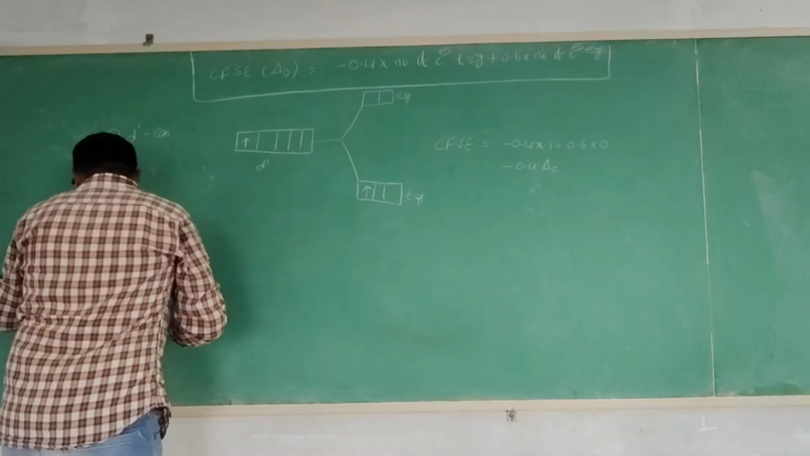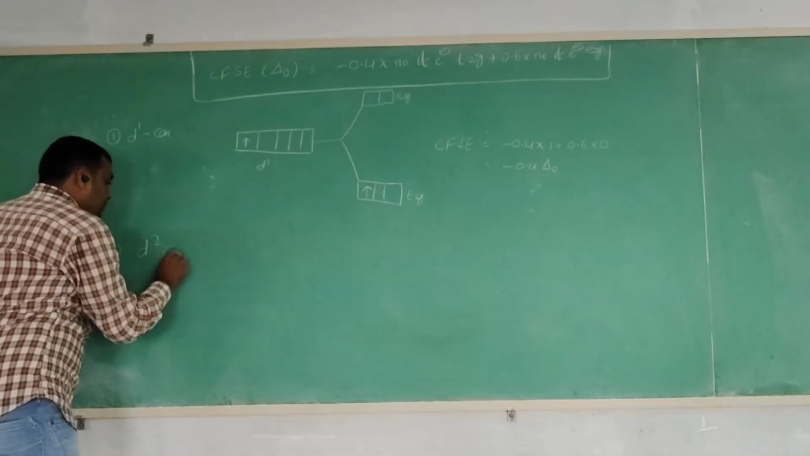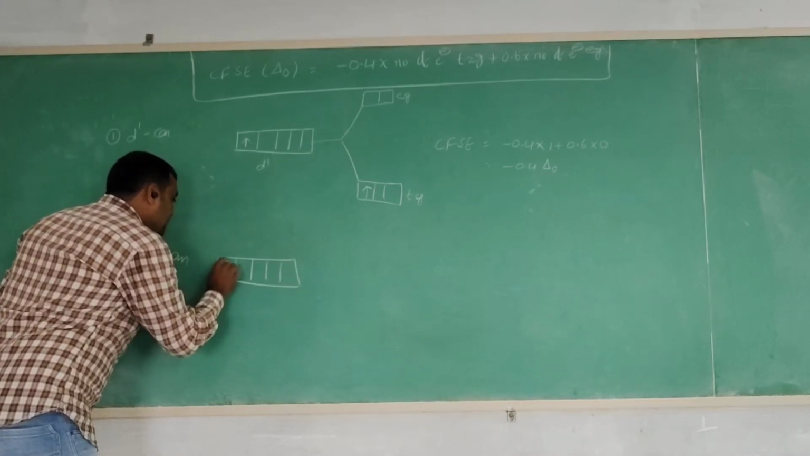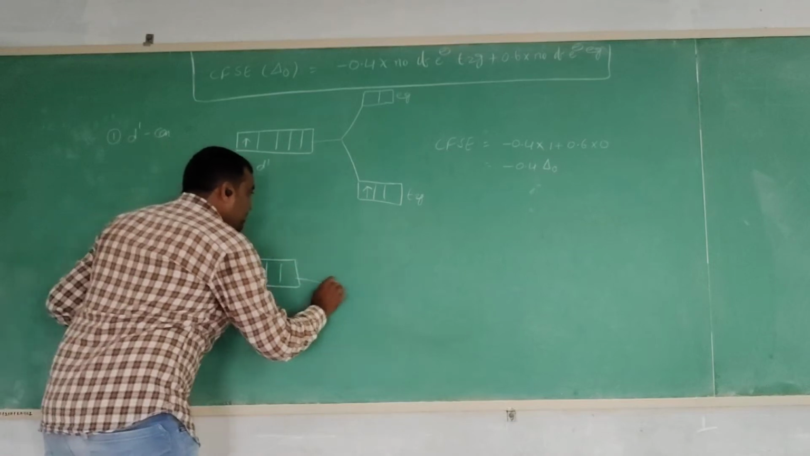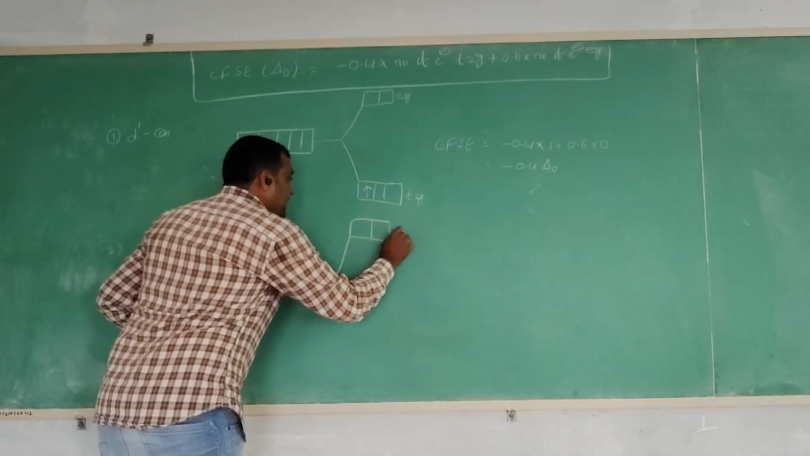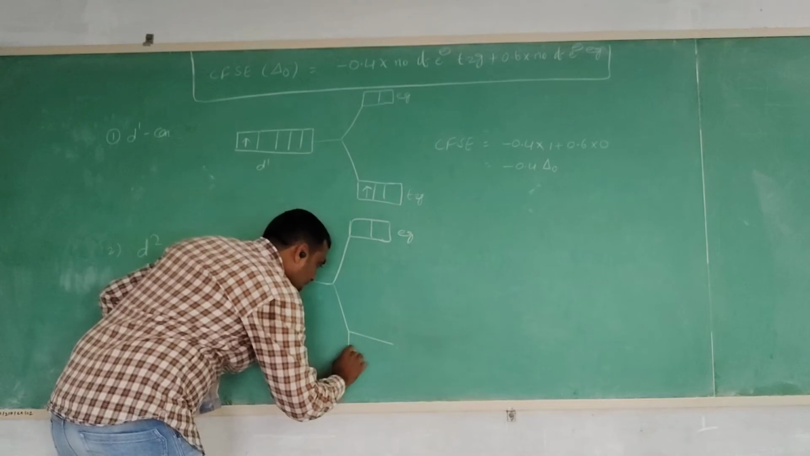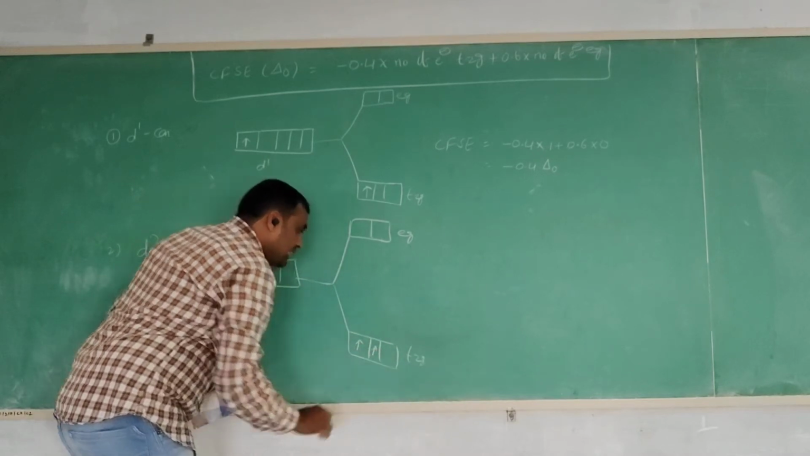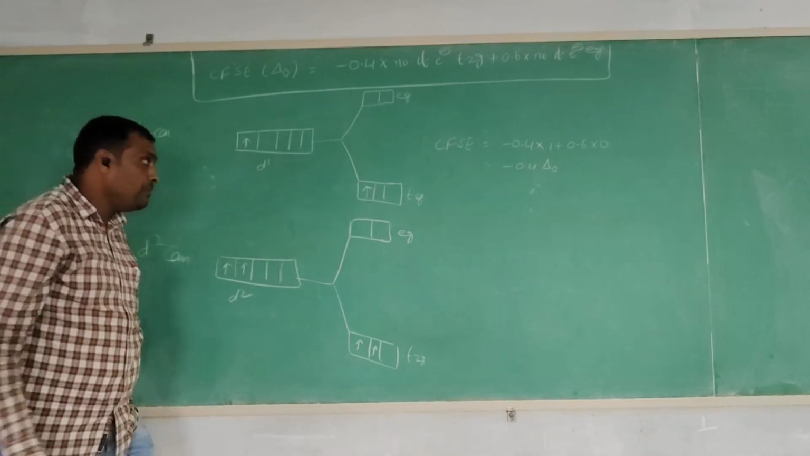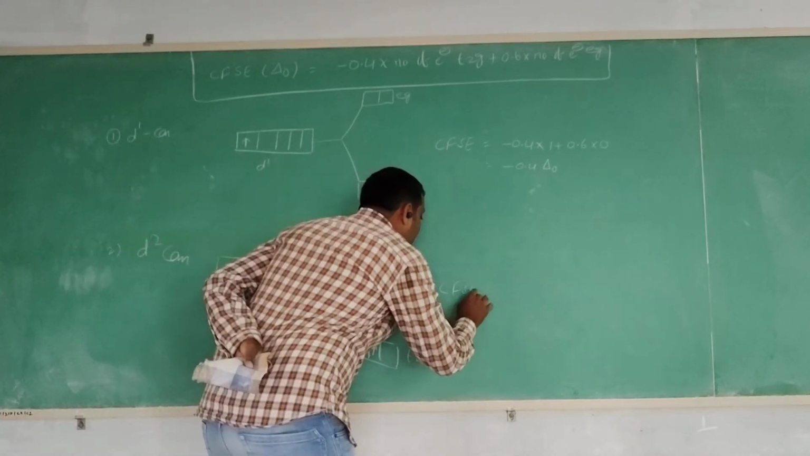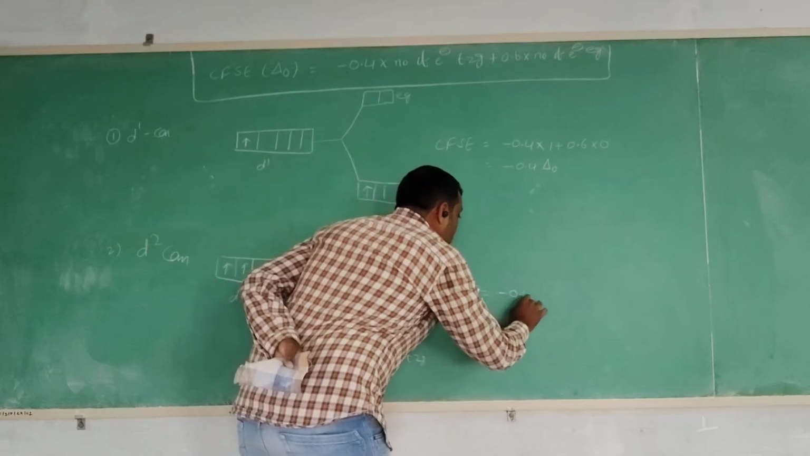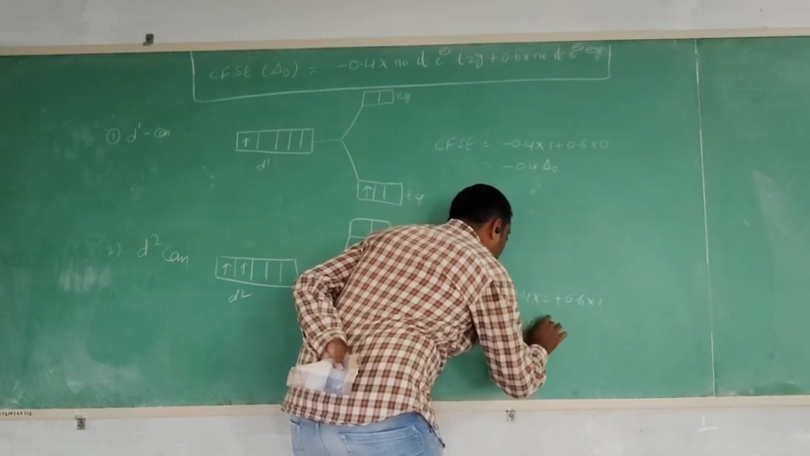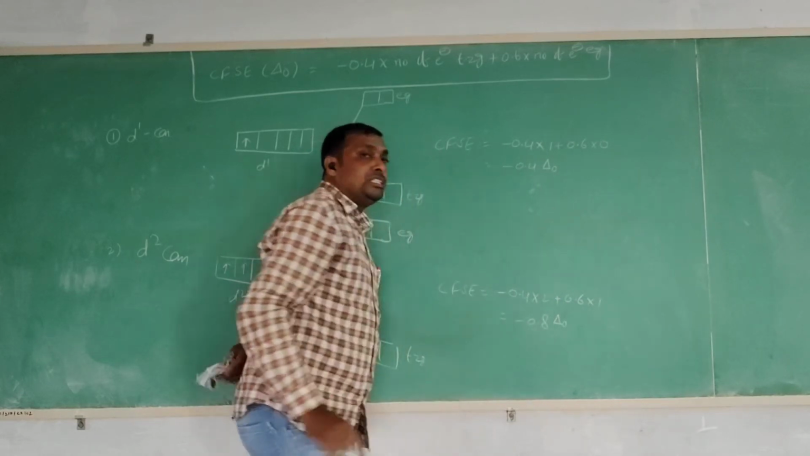Next, let us take the d2 configuration. In the d2 configuration, two electrons are present in the d orbital. It is involved in the crystal field splitting into the T2g orbital and the Eg orbital. Both electrons enter the T2g orbital, so the crystal field stabilization energy is equal to minus 0.4 into 2 plus 0.6 into 0, which is equal to minus 0.8 delta O.